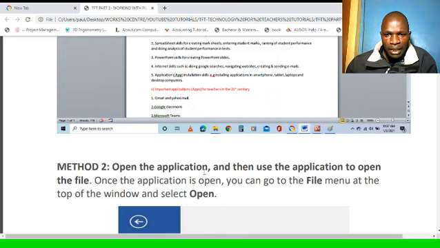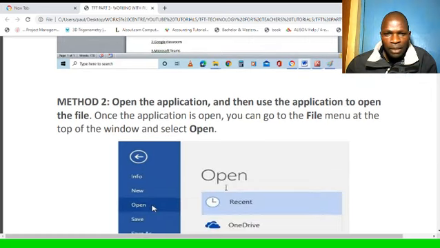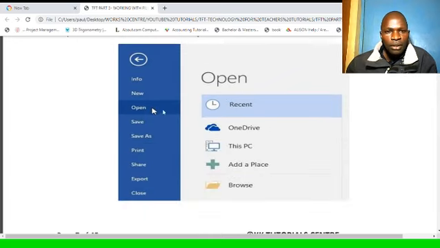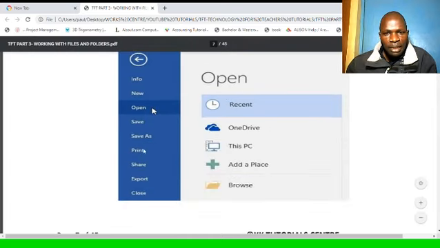So if you want to open a Word file, then you will open the Word application. So open the application and then use the application to open the file. Once the application is open, you can go to the File menu at the top of the window and select Open. After opening the application, you'll be able to see sections like these, and one of the options here is Open.